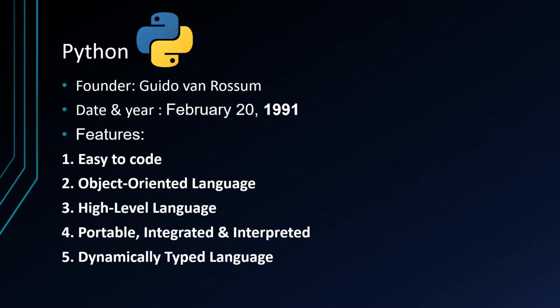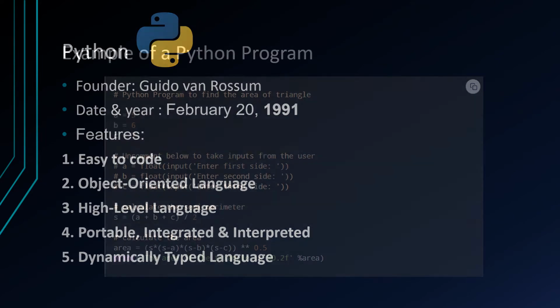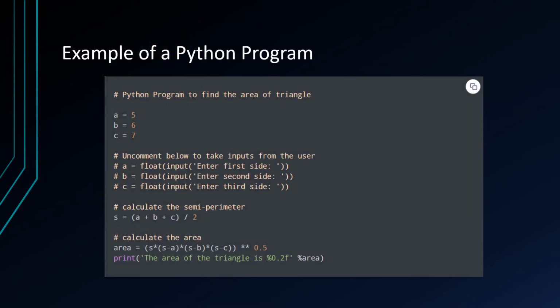Dynamically typed language. Python is a dynamically typed language. That means the type, for example int, double, long, etc., of a variable is decided at runtime, not in advance. Because of this feature, we don't need to specify the type of a variable. Here is an example of a Python program which finds the area of a triangle.